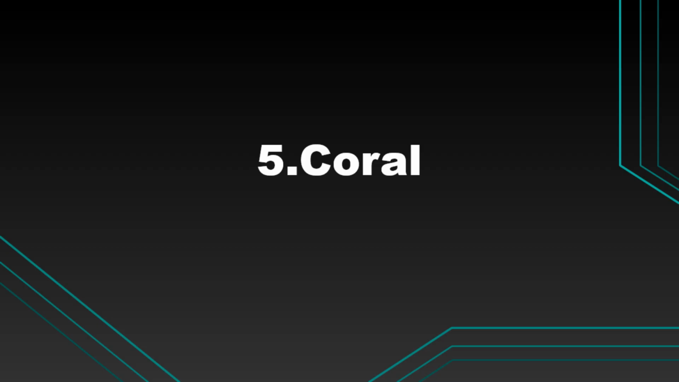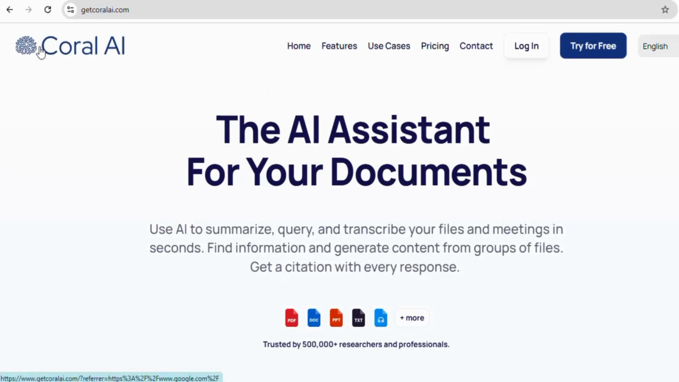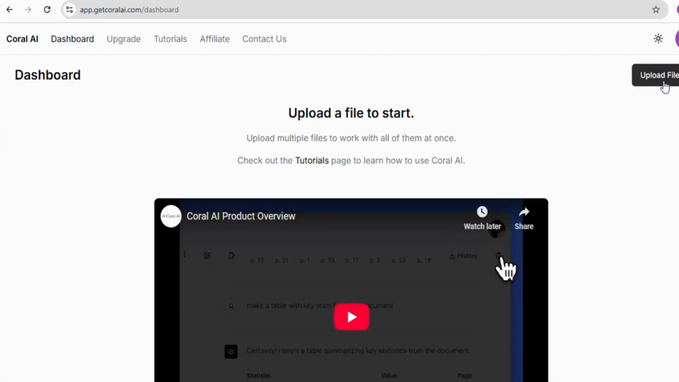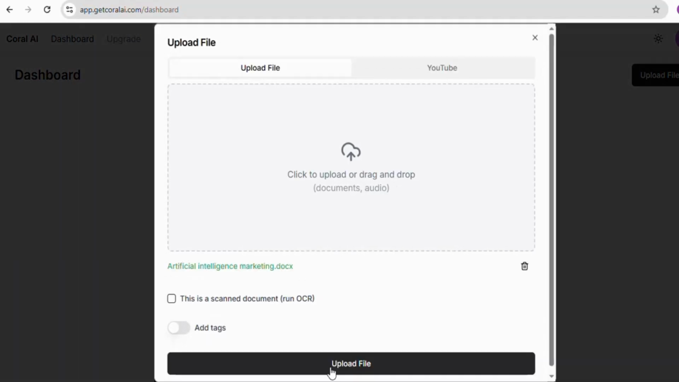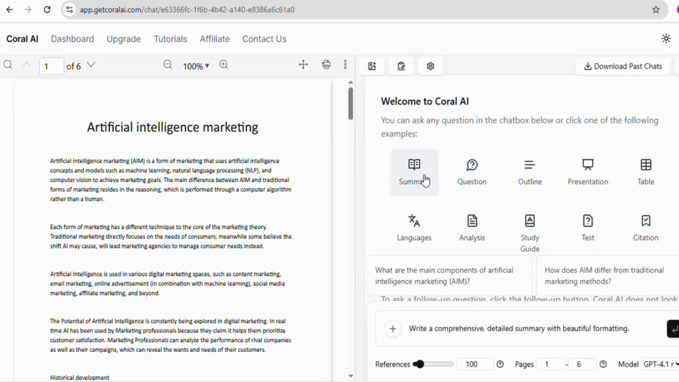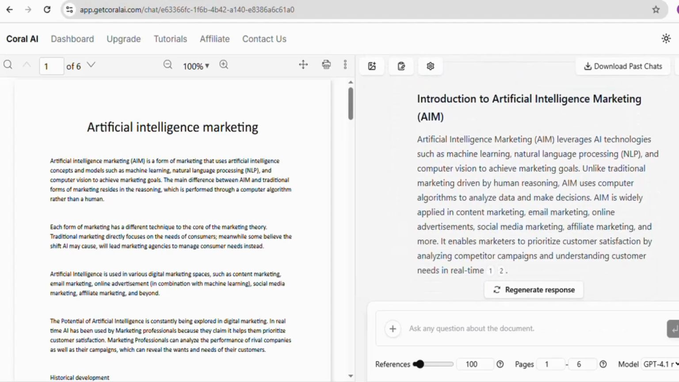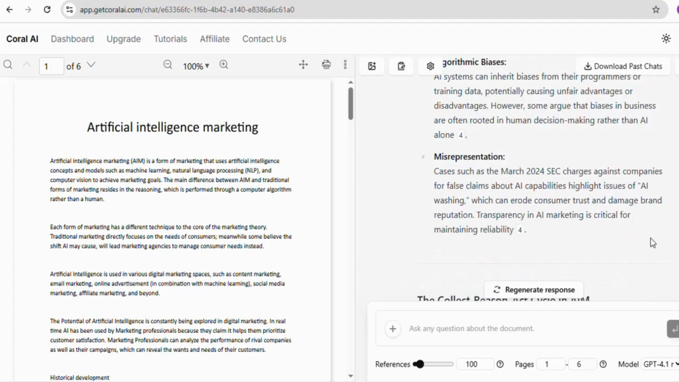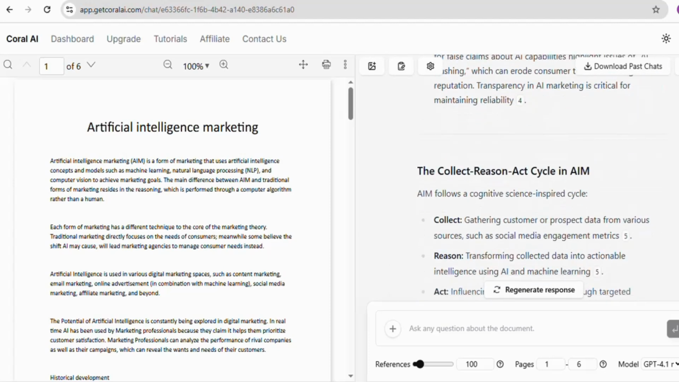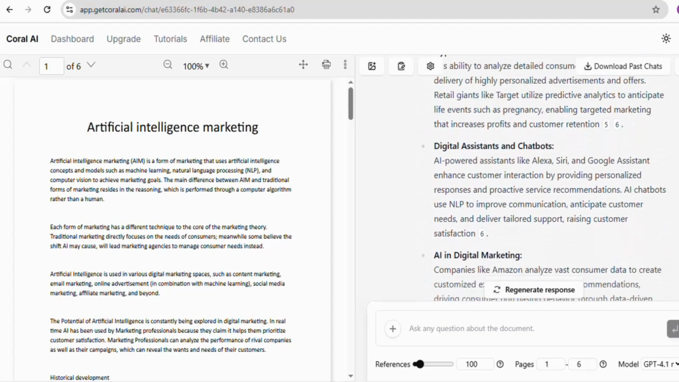Now, the fifth app is Coral.ai. This tool can save you a lot of time. It can find information and generate content from a group of files and articles. First of all, upload a file. It will give you options of what you want from it. I will select Summarize. It will give you a summary of the article with proper headings. At the bottom, you can see it gave references also.